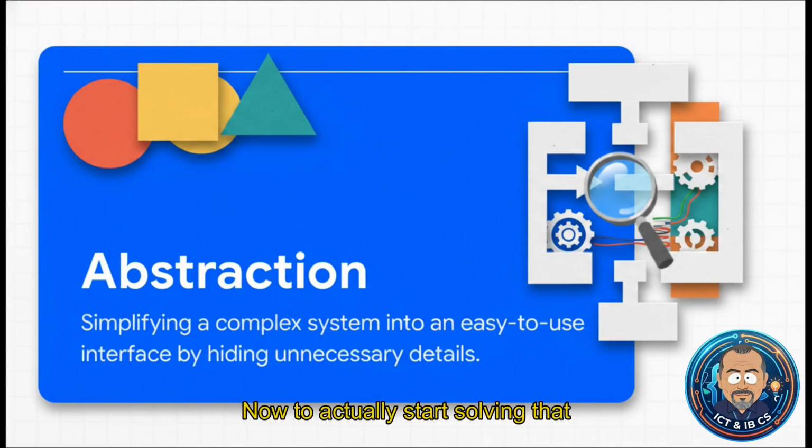Now to actually start solving that specified problem, you're going to need the first superpower of computational thinking, abstraction. This is the process of simplifying a really complex system into an easy-to-use interface by basically hiding all those messy, unnecessary mechanical details. It lets us focus entirely on the problem at hand without getting completely bogged down by everything churning in the background. Think about the massive relief this brings. Abstraction is exactly what lets a new student use a game engine's built-in physics system to make an object fall, without needing a PhD in calculus to program the real-world mathematical laws of gravity from scratch.